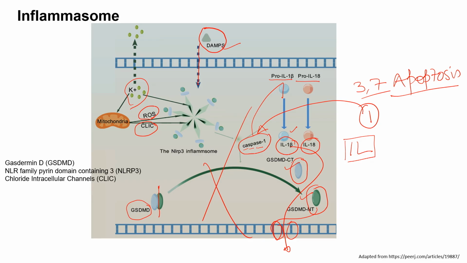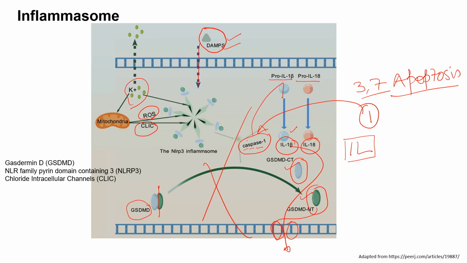So these are actually host responses to fight against this damage associated molecular pattern. Therefore, we can see there is a whole bunch of cascade to stop the harmful effect of damage associated molecular patterns. Damage associated molecular patterns could generate reactive oxygen species or chloride intracellular channels from the mitochondria, leading to the production of NLR family pyrin domain containing 3 proteins, called NLRP3, in the cytoplasm.